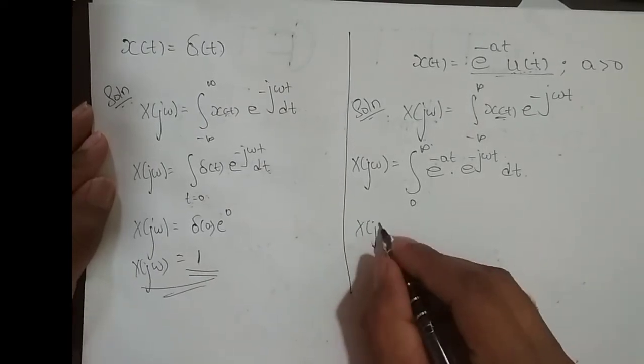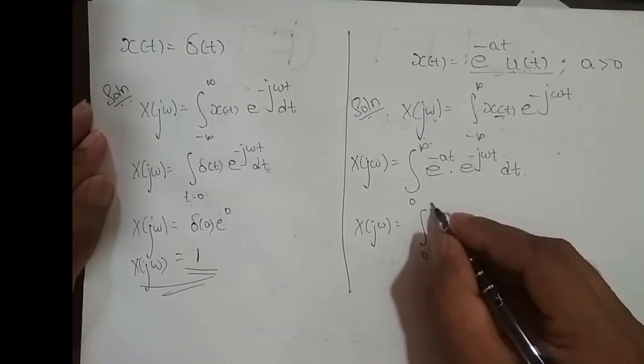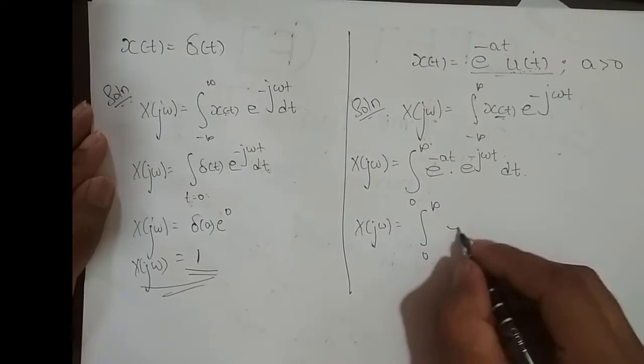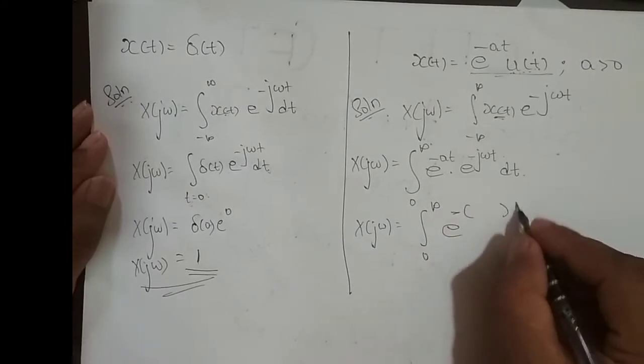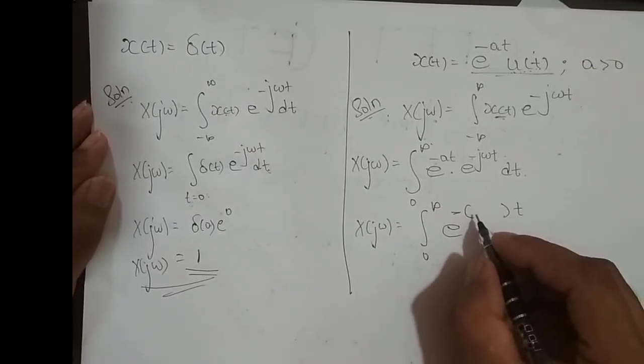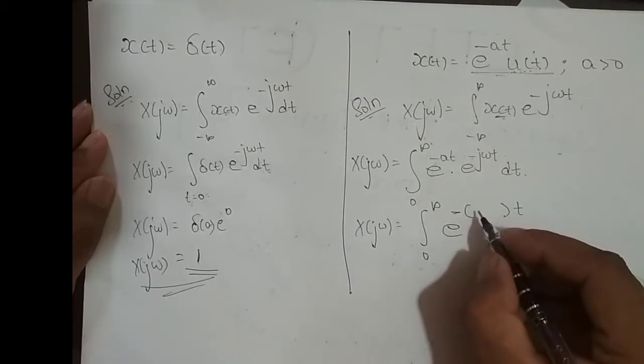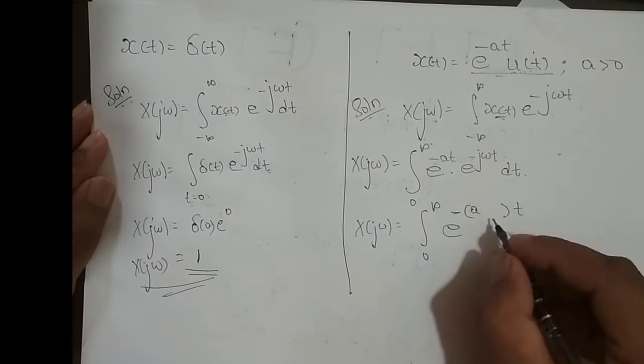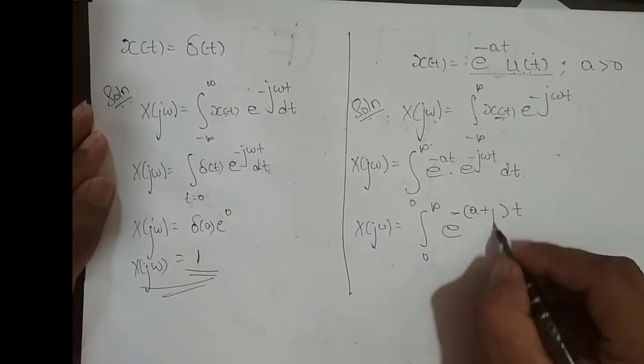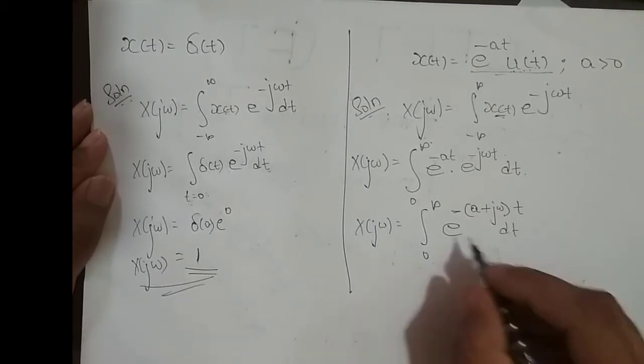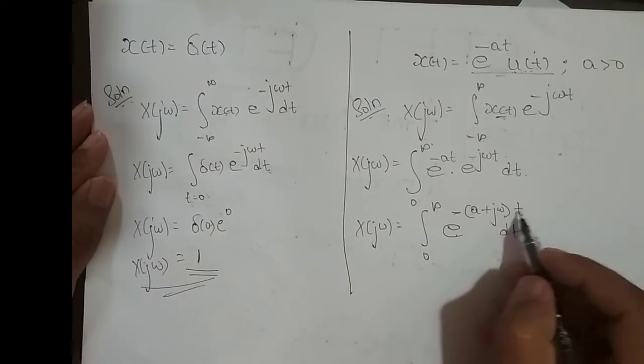So x of j omega equals the integral from 0 to infinity. I'll take minus t common, e power minus t common, and we end up with a plus j omega into dt. So e power minus at times e power minus j omega t dt.